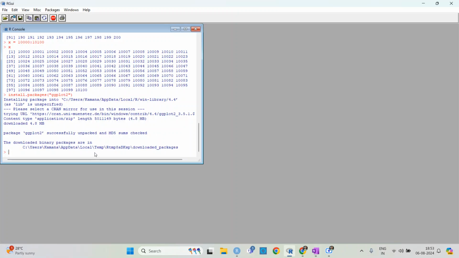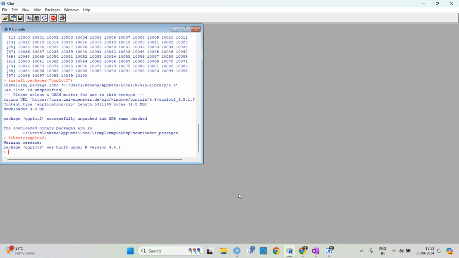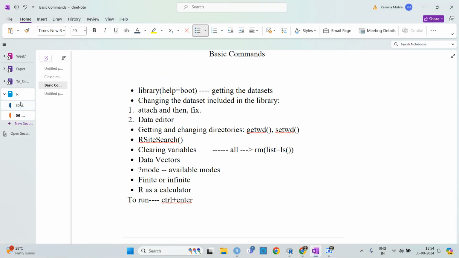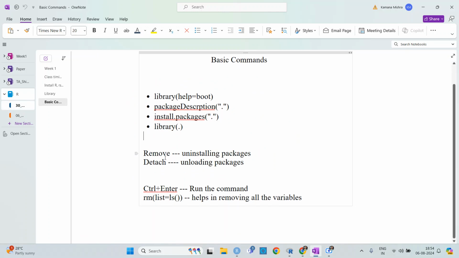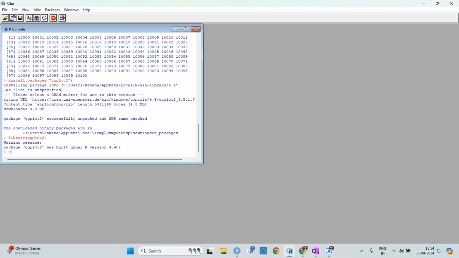So it is installed, and then you can just see library ggplot2. Okay, so this one is installed. In the last class, I mentioned that there are two things: whether you want to remove that package or whether you want to unload that package. Unloading is basically the opposite of loading. What we do is use library for loading, and similarly we use detach for unloading, and remove for removing.